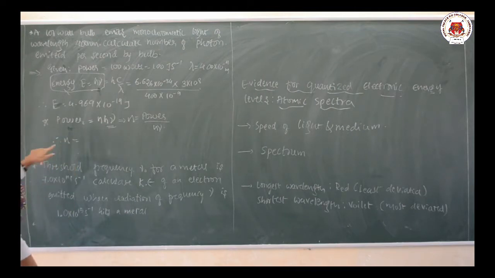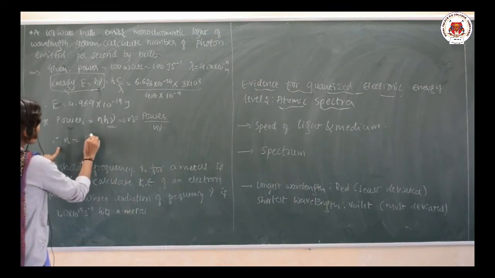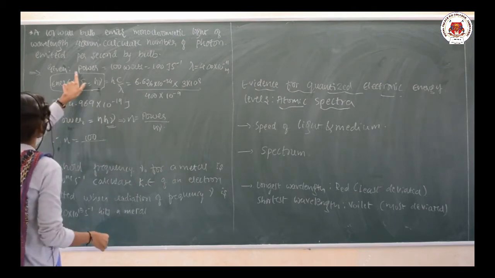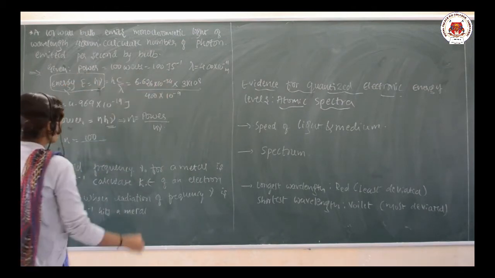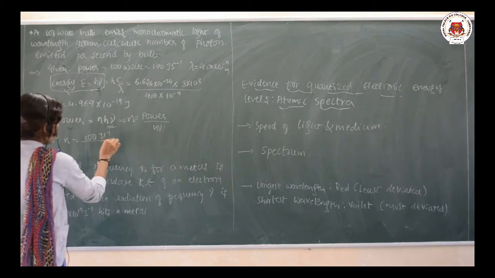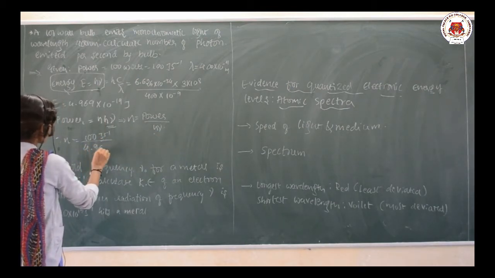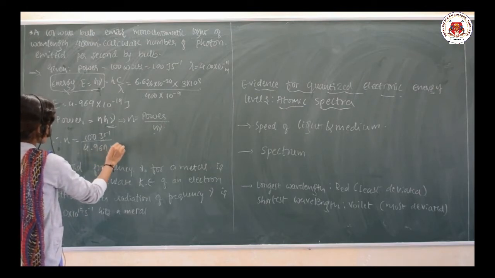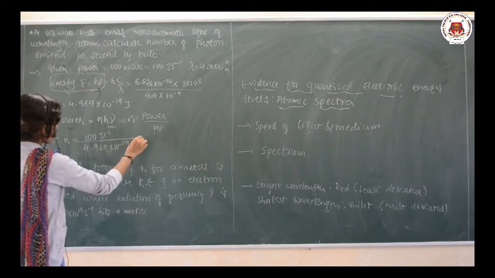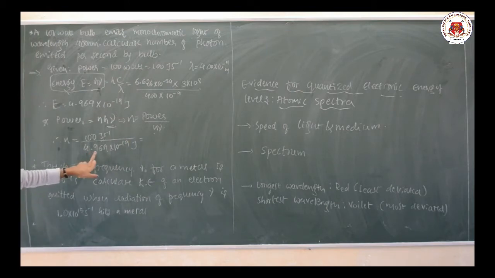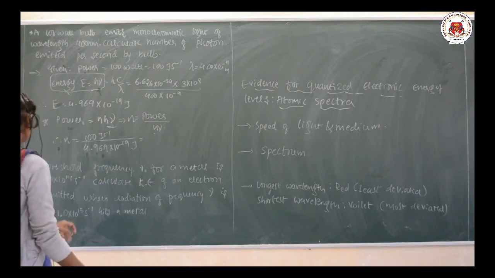Therefore, N is equal to power value, 100 joules per second, divided by the h nu value we have already calculated, 4.969 into 10 to the power minus 19.